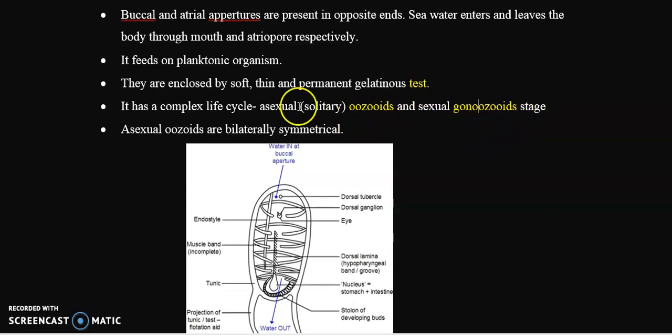Clear? So it has two different life stages, an asexual and a sexual stage. The asexual stage is called oozoids, and the sexual stage is the gonozoids. And the asexual stage is actually a solitary stage.